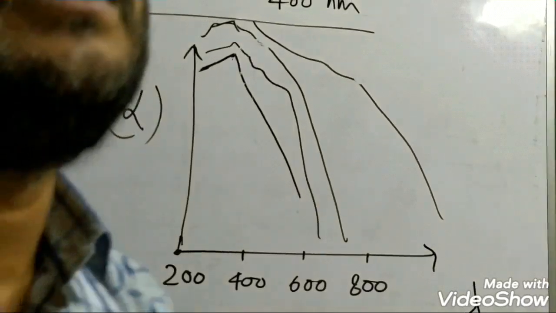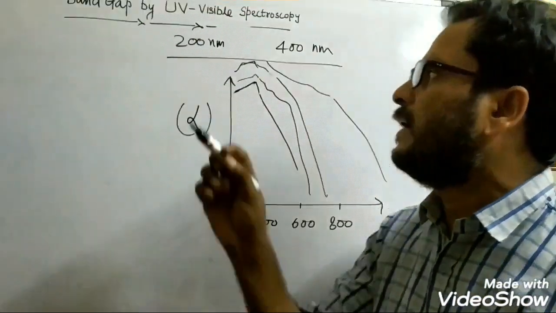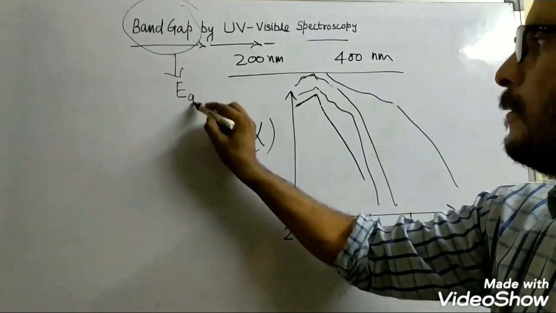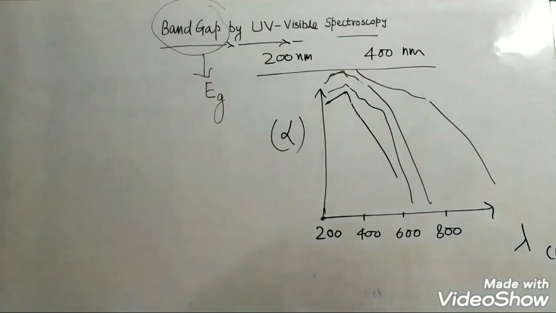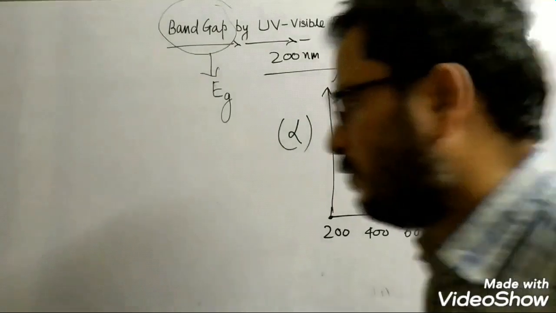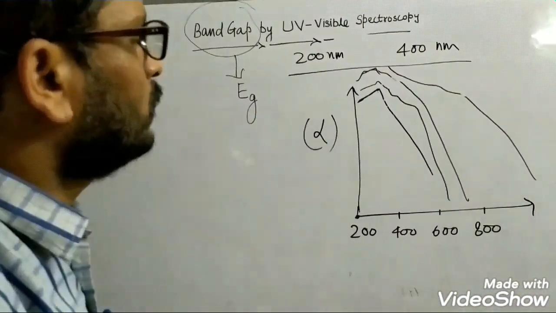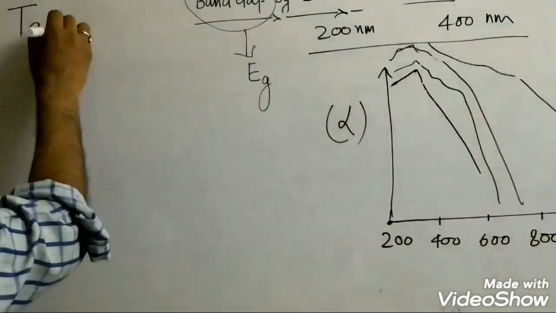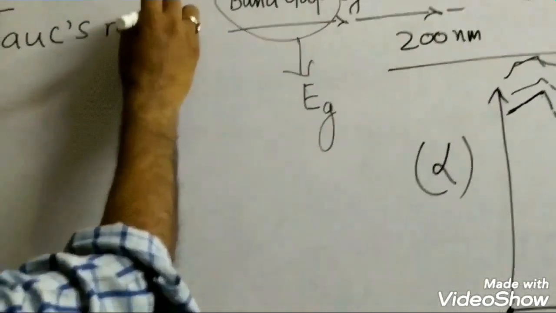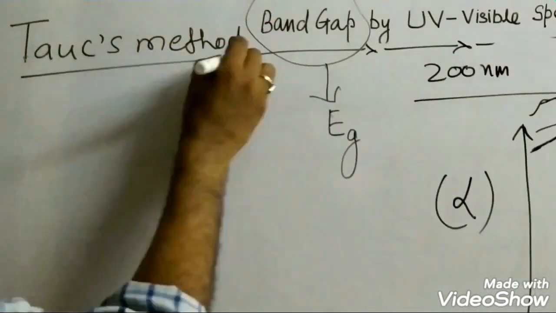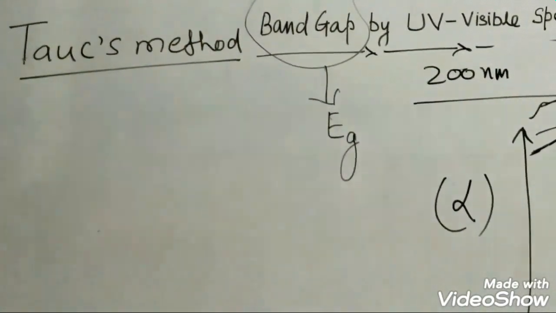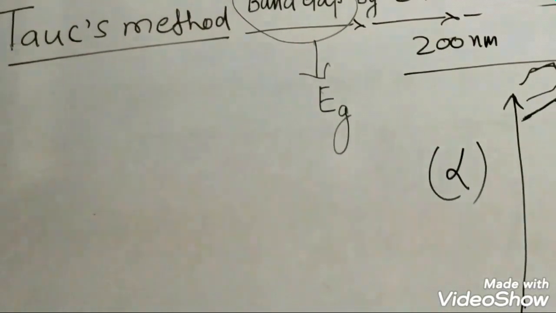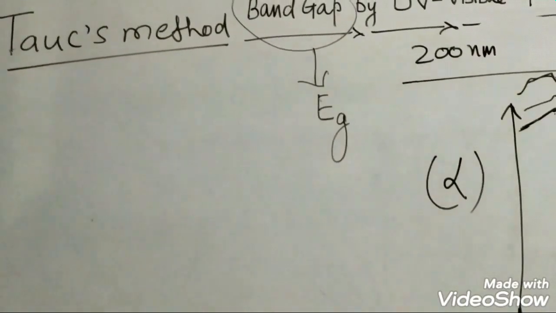Now how we can find the band gap Eg by using UV visible spectroscopy. For that we use the Tauc's method, Tauc's method. Tauc's method में क्या है, Tauc ने एक डायरेक्ट रिलेशन दिया था, उस इक्वेशन को हम लिख लेंगे यहाँ पे.